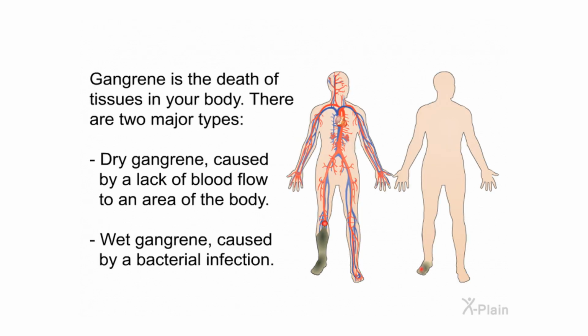Summary. Gangrene is the death of tissues in your body. There are 2 major types. Dry gangrene, caused by a lack of blood flow to an area of the body. Wet gangrene, caused by a bacterial infection.